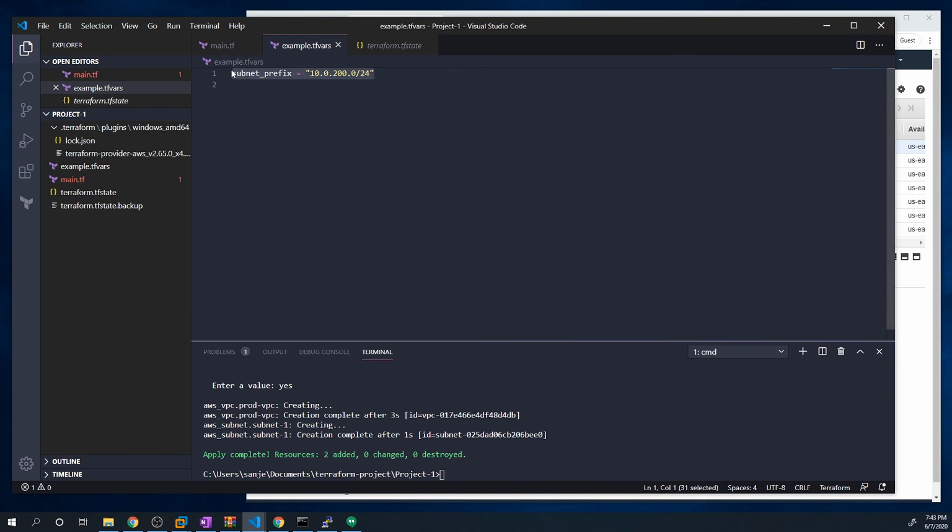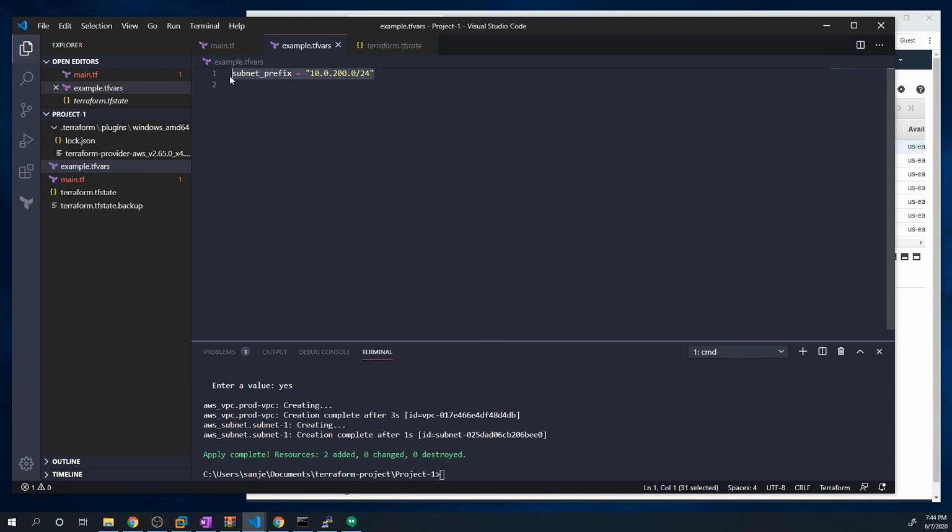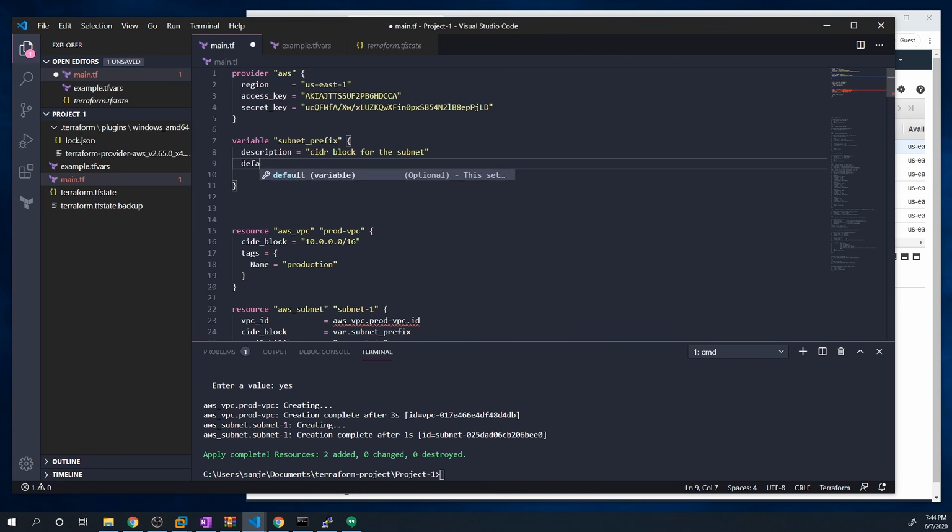Now, in the earlier parts of this video, I did mention that one of the options to pass into a variable assignment is a default value. And so this default value can be used if the user doesn't input a specific value. And we can do an example of that just by deleting this right here. We'll save that file and let's just assign a default value. So we'll say default equals 10.0.66.0/24. So if the user doesn't input a variable assignment, then Terraform will automatically assign this variable this value.